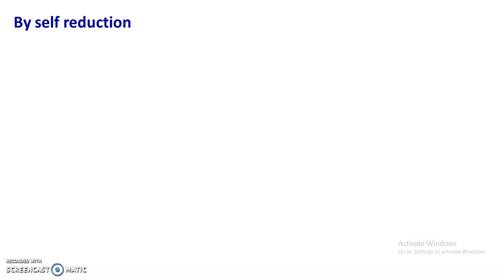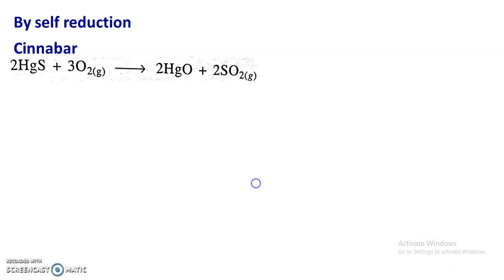So the sulfide ore is heated in the presence of air. The sulfide partly gets converted into oxide and sulfate. That oxide further reacts with the sulfide ore, and this sulfide ore itself acts as a reducing agent, and there is a conversion of metal oxide into metal. We'll take an example. For example, cinnabar, that is HgS, mercury sulfide, is converted into mercury by using the self reduction smelting operation.